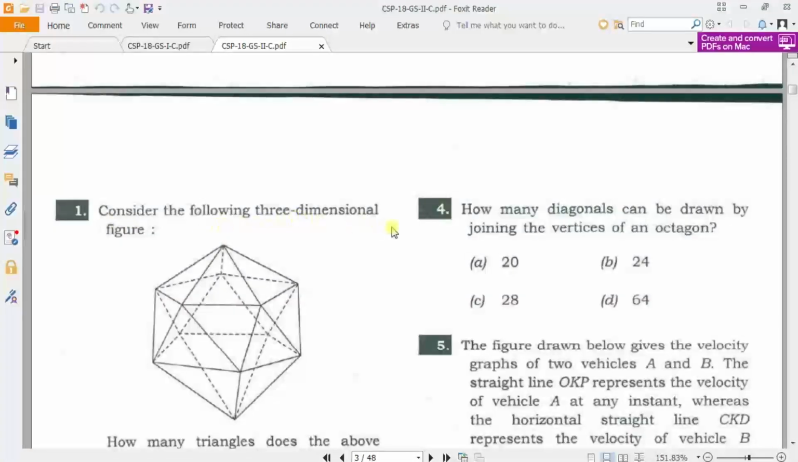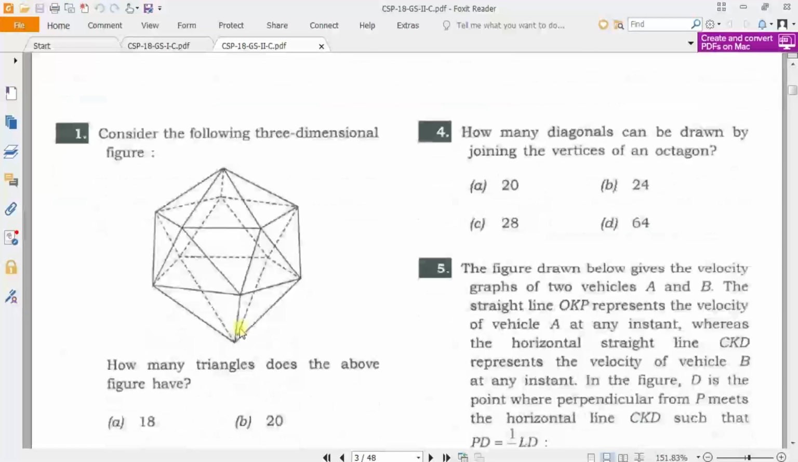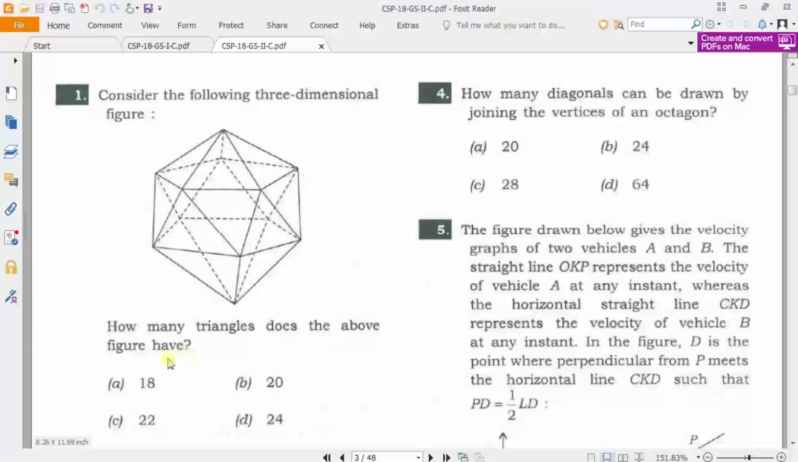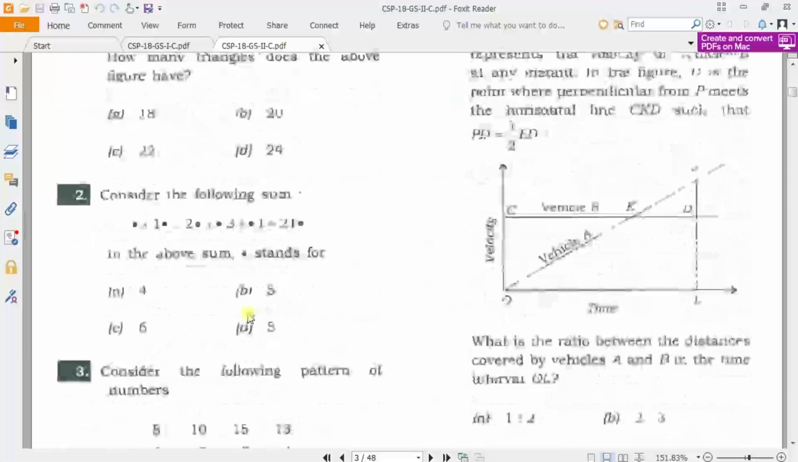Consider the following three-dimensional figure. How many triangles does the above figure have? So this is a three-dimensional figure. So how many triangles are there? We have to calculate it.